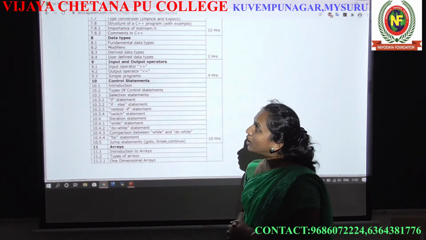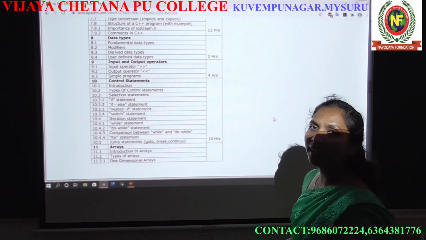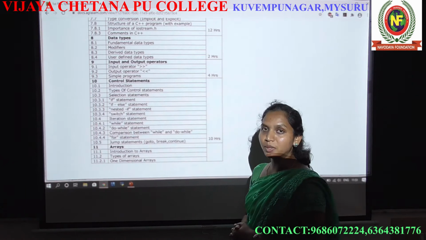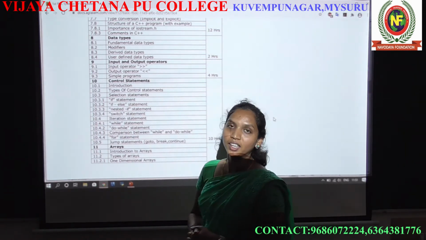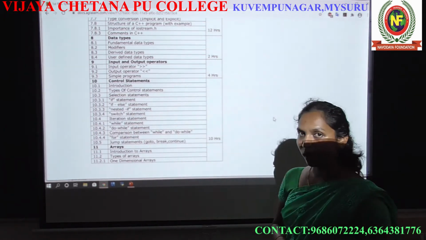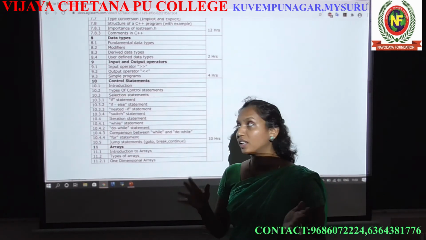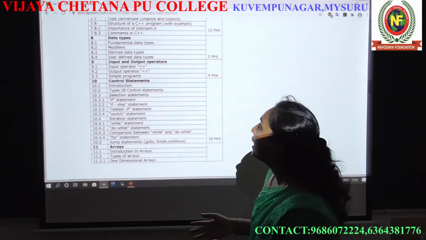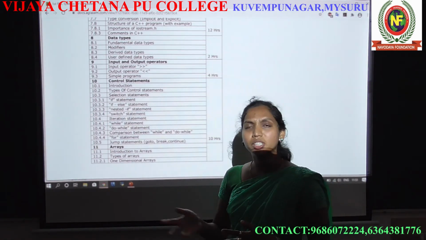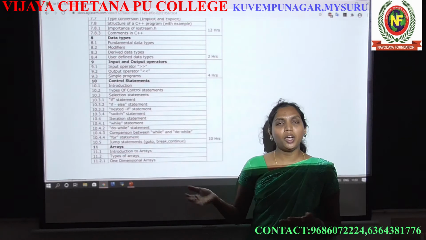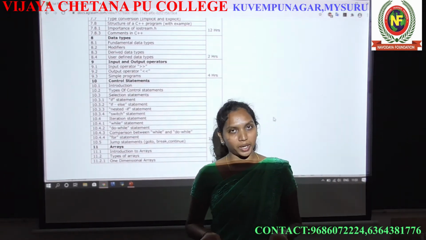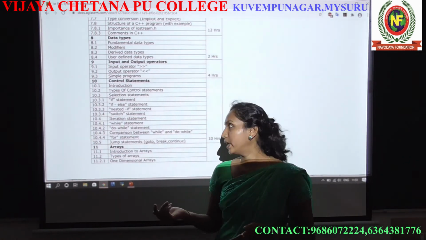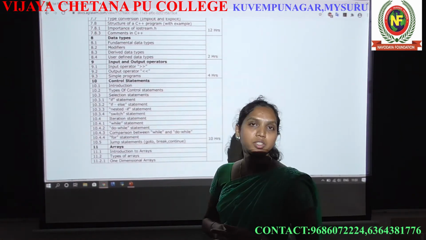Okay, so data type means what are the data types we have in the OOPS concept. Don't worry as of now, we will think about it in later classes. All of a sudden, don't worry about all the chapters in the syllabus. Next, input and output operator: some of the data should be operated on, so we should have operators. We will learn what the input operators and output operators are, and the next one is the control statement.